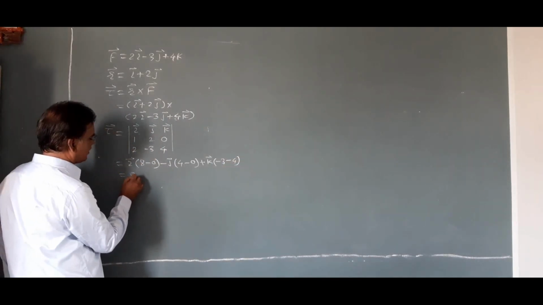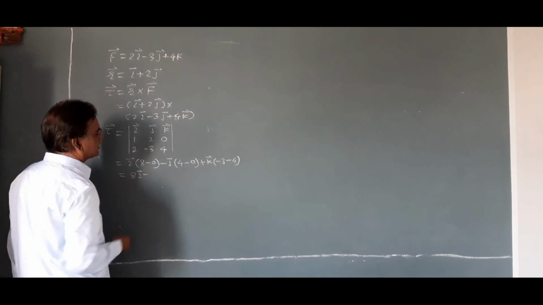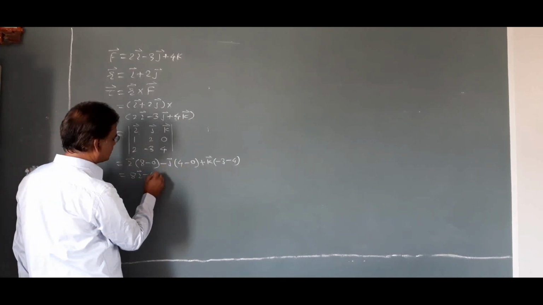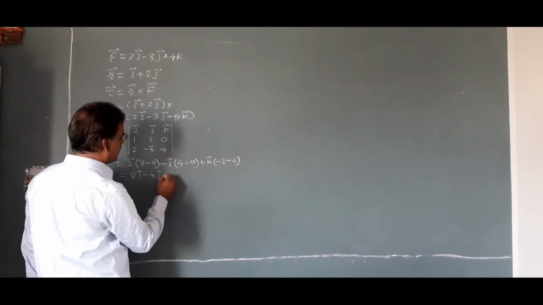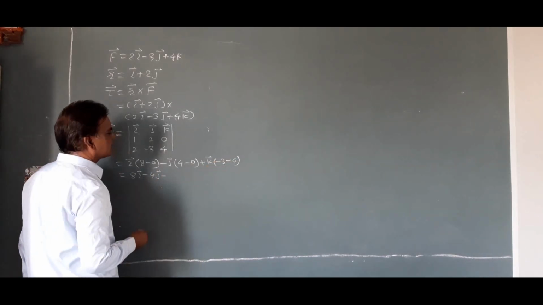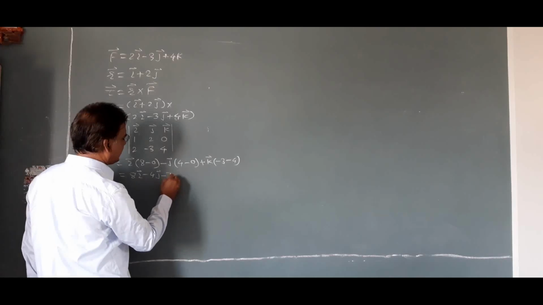That is equal to 8i minus 4j minus 3 minus 4, that is minus 7k.